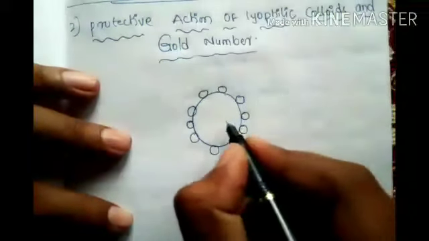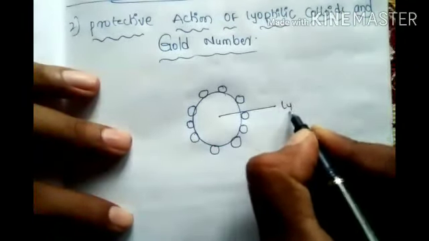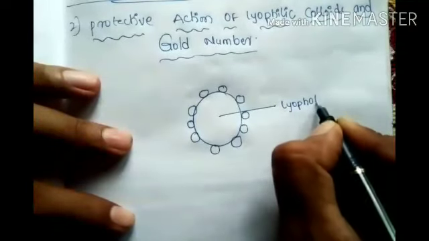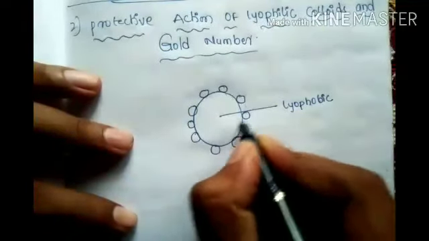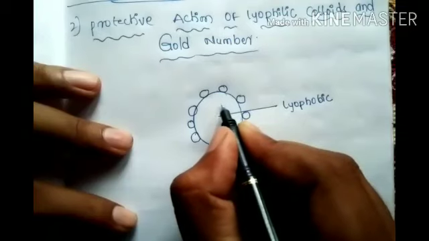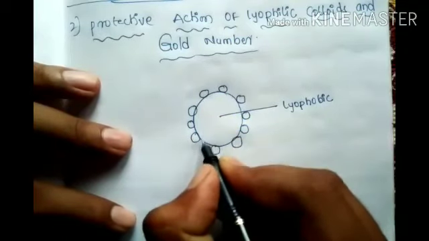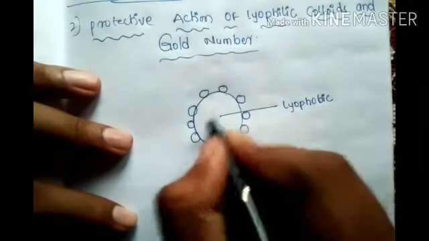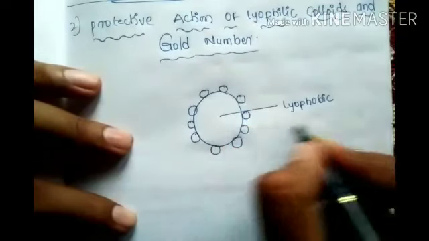The central one is lyophobic. Lyophobic means all the tails will come inside, so the central one becomes fully lyophobic.